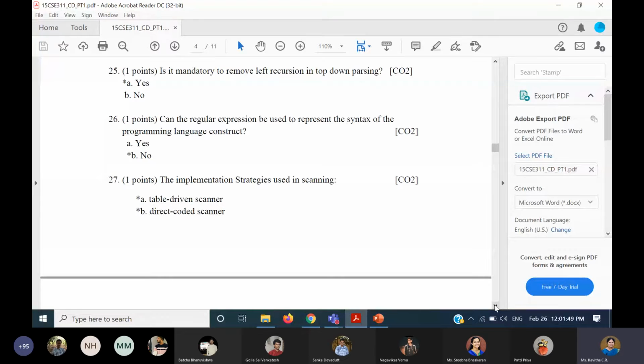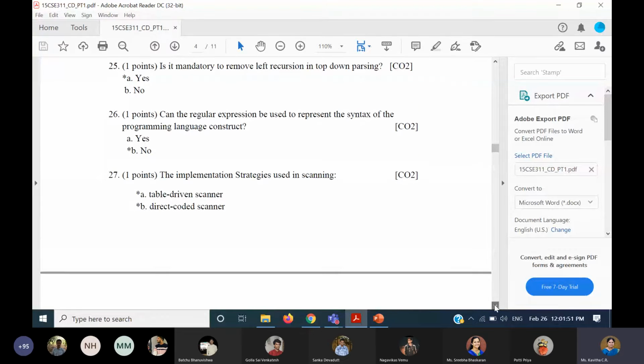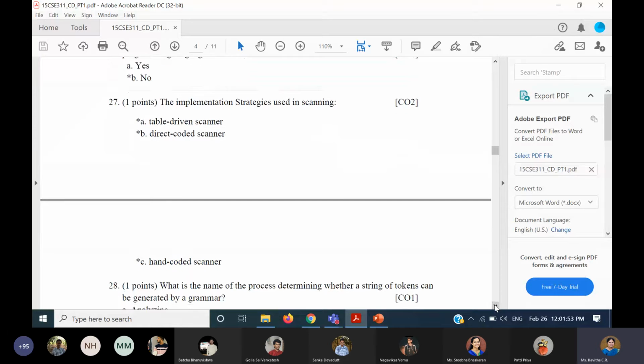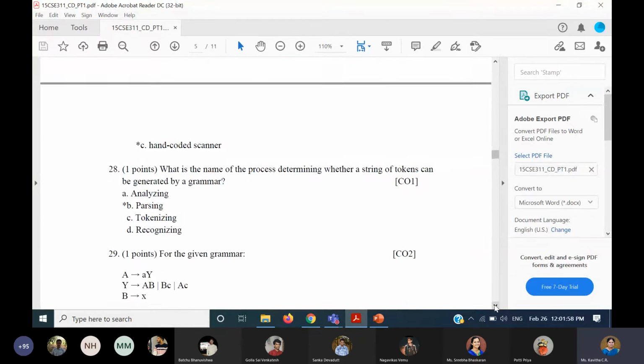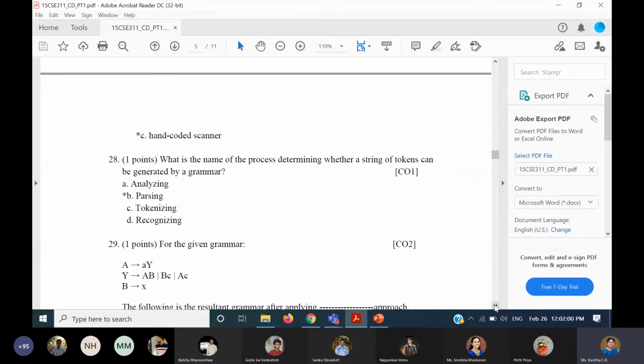And the 27th question was very easy. Everybody did it. There was nothing challenging. All the three you would have selected. The 28th question: what is the name of the process determining whether a string of tokens can be generated by a grammar? A string of tokens is mentioned, and the grammar is mentioned. So definitely it is parsing.